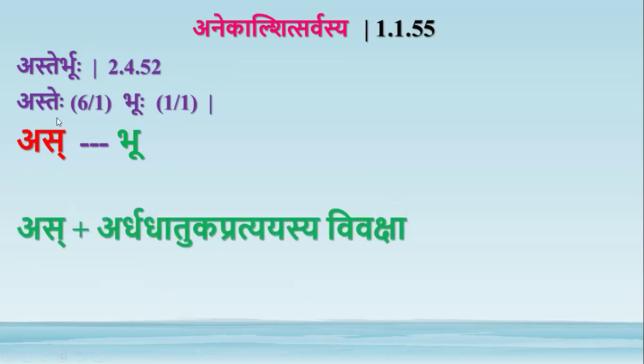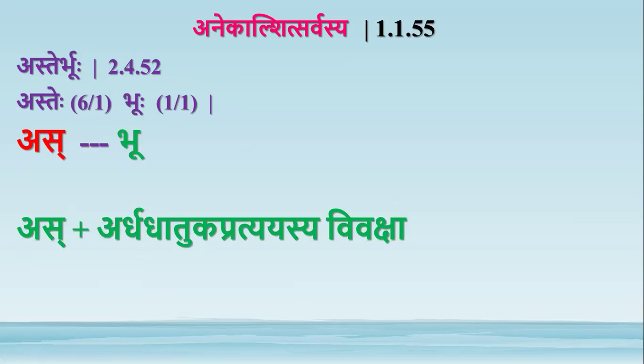So consider the example of as plus Ardhadhatuka Pratyayasya Vivaksha. It means in the anticipation of an Ardhadhatuka Pratyaya. Even before an Ardhadhatuka Pratyaya comes, this as gets converted into bhu by this sutra Aster Bhuhu. It is in the adhikara of Ardhadhatuke, 2.4.35 I think.